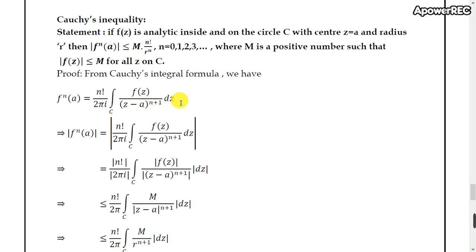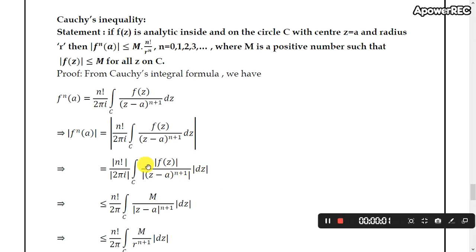Apply modulus on both sides, we get mod f^(n)(a) equals mod of n factorial divided by 2πi, integral over C of f(z) over (z minus a)^(n+1) dz. Apply the modulus inside, we get n factorial divided by mod 2πi, integral over C of mod f(z) divided by mod (z minus a)^(n+1), into mod dz.